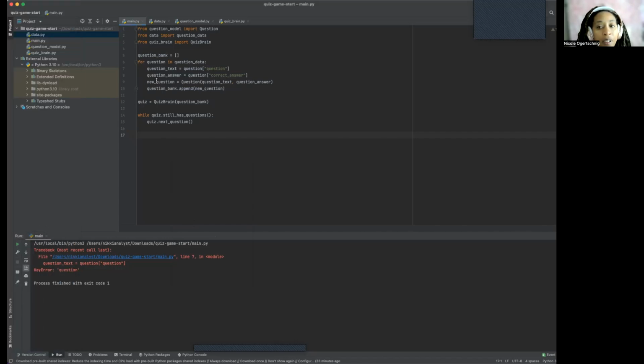Question underscore text equals question, square brackets question. And yes, we are looking at main, key error question.